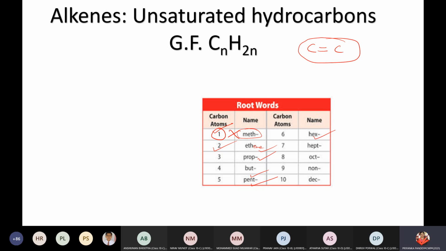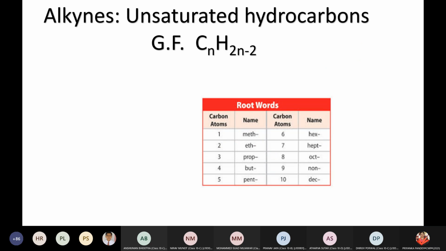Excellent. Very good. Siddhant, you can unmute yourself and tell me about alkynes. Good morning, ma'am. Good morning. Ma'am, first methane. No, first tell me what are alkynes, child. Ma'am, unsaturated hydrocarbons connected with carbon to carbon single bond. Carbon to carbon single bond. S for single bond, S for saturation. No, ma'am, triple bond. Sorry, ma'am. Correct. It is carbon to carbon triple bond.